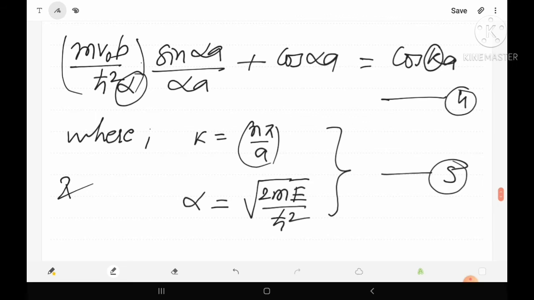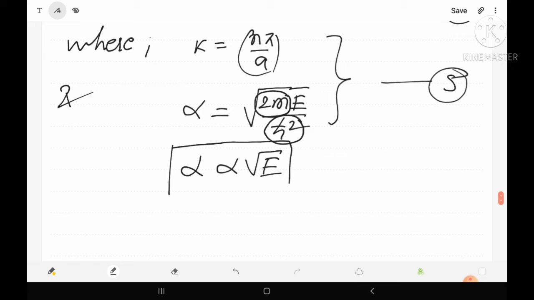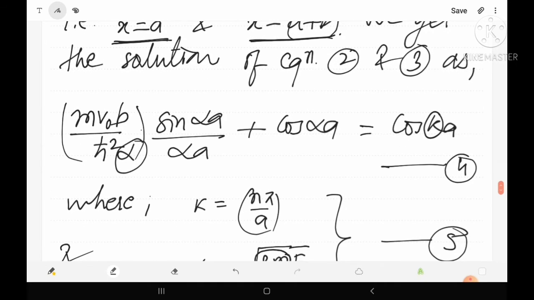Suppose this is equation number 5. It means that in equation 5 it is clear that because 2m upon ħ² is constant, we can say alpha is proportional to the square root of E. So if we discuss the value of alpha, then we are discussing the energy. It is very important to remember that wherever alpha is written, it means that energy exists there.